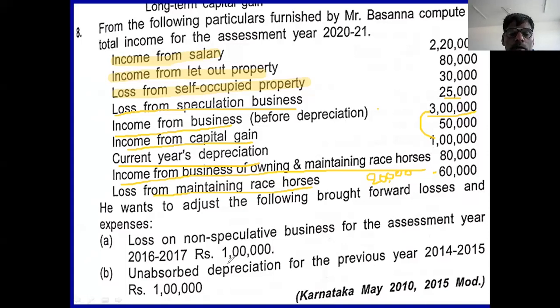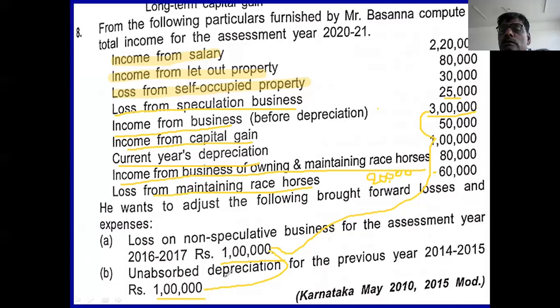In that 2 lakh, you deduct 1 lakh rupee. Again 1 lakh rupee remains, and unabsorbed depreciation of previous year is 1 lakh rupee. You deduct this one. So 3 lakh minus 1 lakh minus 1 lakh, then minus 1 lakh.